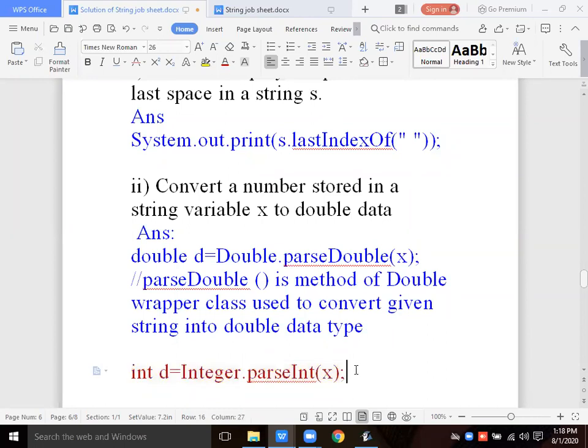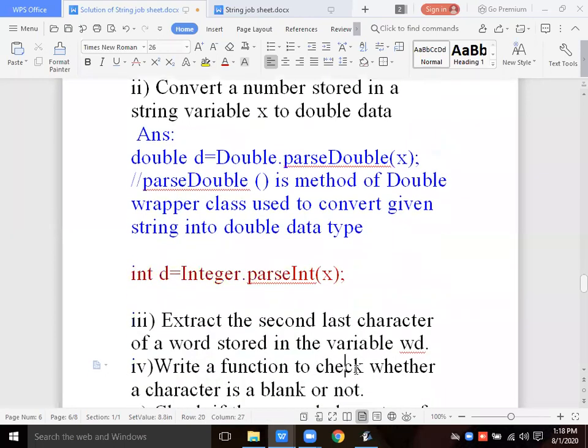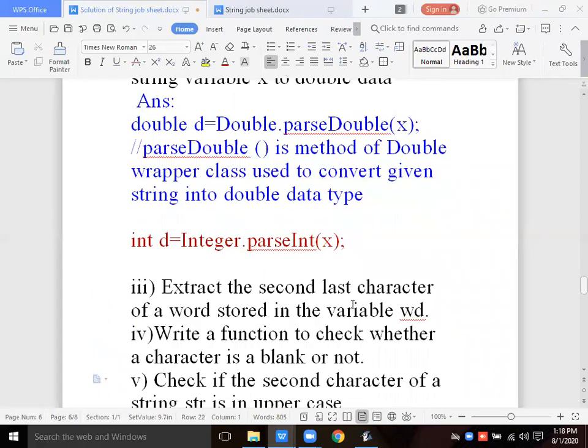Like that, we have 8 wrapper classes, and all of them have parse methods like parseInt, parseFloat, to convert the given string into the given data type. I will explain it in the next lesson also; we have a full wrapper class lesson.